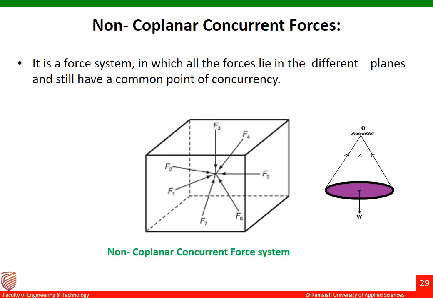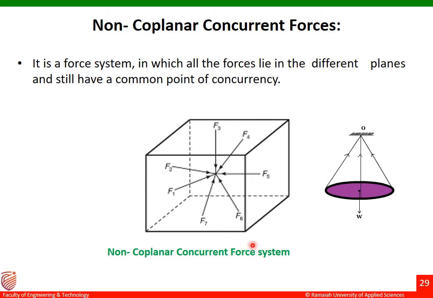The next one is the non-coplanar concurrent force system. What do you mean by non-coplanar concurrent forces? It is a force system in which all the forces lie in different planes and still have a common point of concurrency. You can see here this cube, a perfect example of a three-dimensional structure.